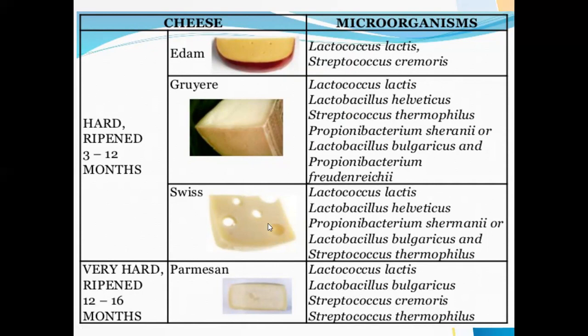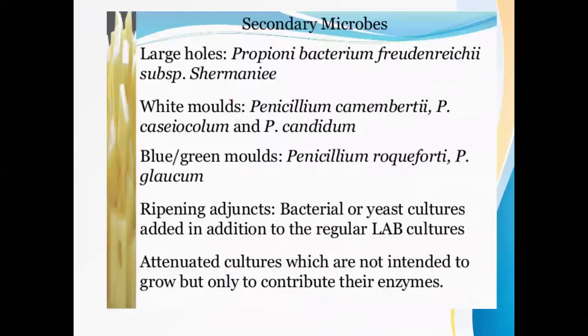This is the Swiss cheese. This is the hard ripened cheese and very hard ripened. Last category, that is Parmesan. These are the microorganisms involved. You can remember a few categories of examples. It is not necessary to remember each and every example in this table from an examination point of view.